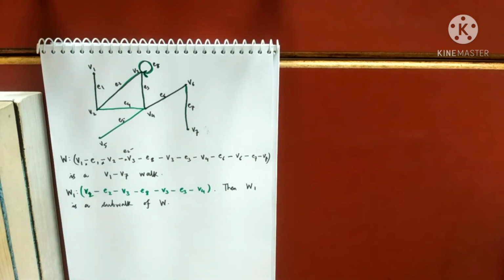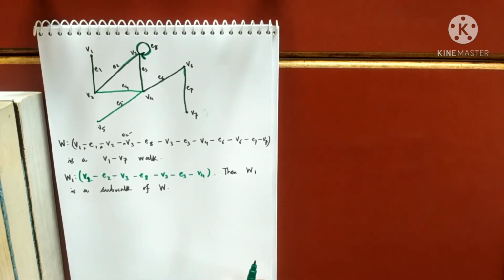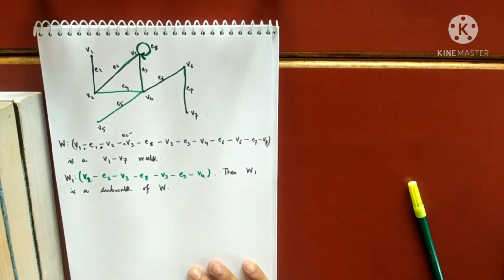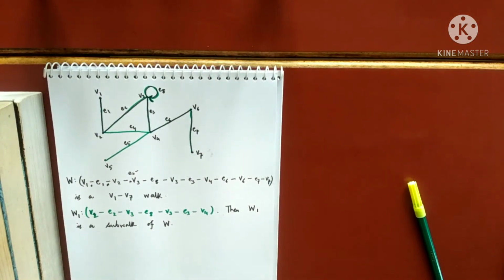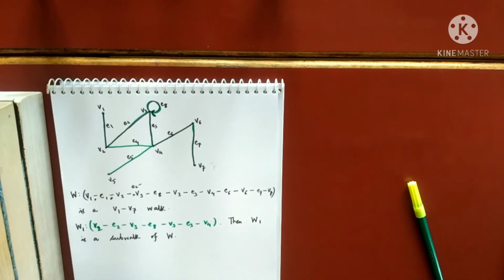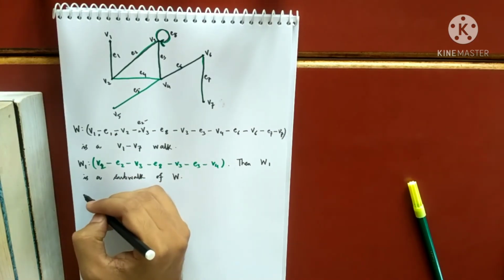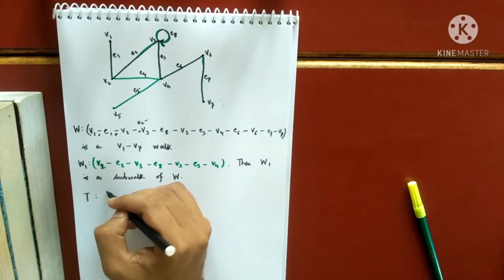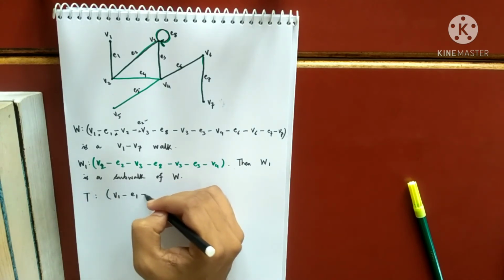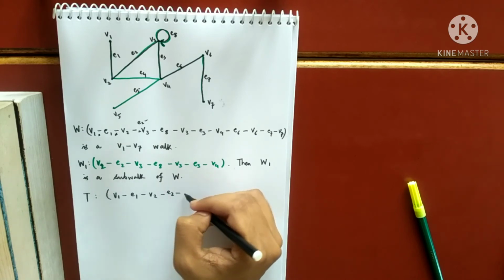Before that, one more thing I should explain from this diagram that will help me. Let me teach you in the same graph. So again, consider another walk in this diagram. Let me write it down. Consider the walk T. I can give any name to the walks. Suppose I'm going from V1, E1, V2, E2, V3.